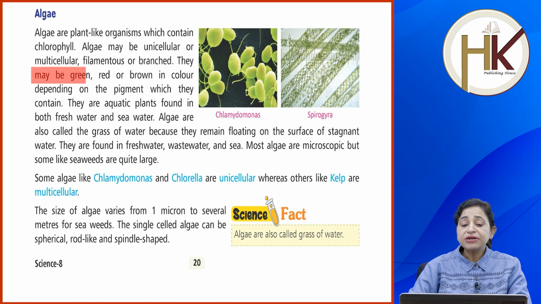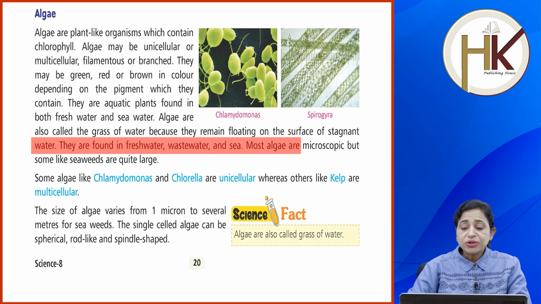They may be green, red or brown in color depending on the pigment which they contain, and they are aquatic plants found in both freshwater and seawater. Algae are also called the grass of water because they remain floating on the surface of stagnant water. They are found in freshwater, wastewater and sea.